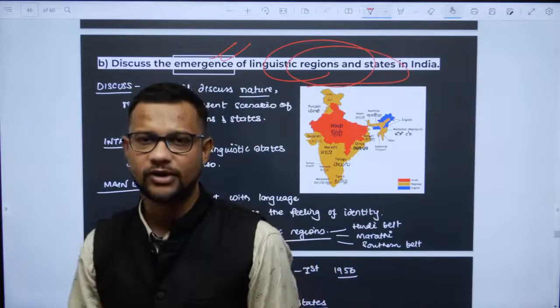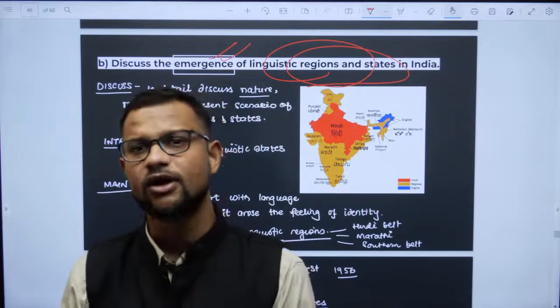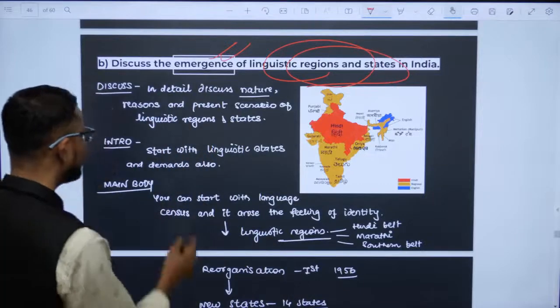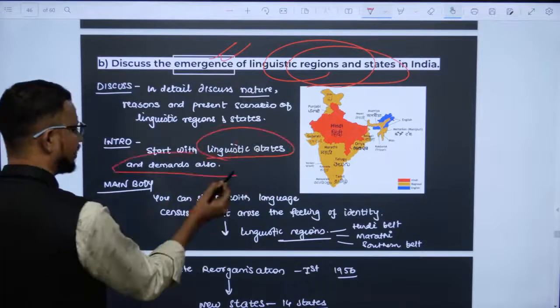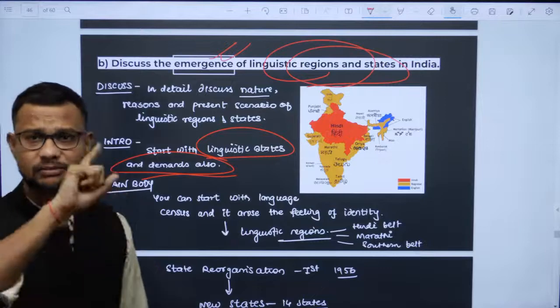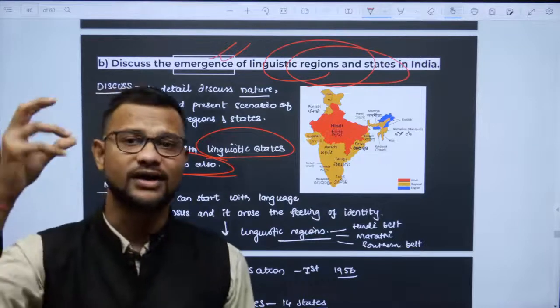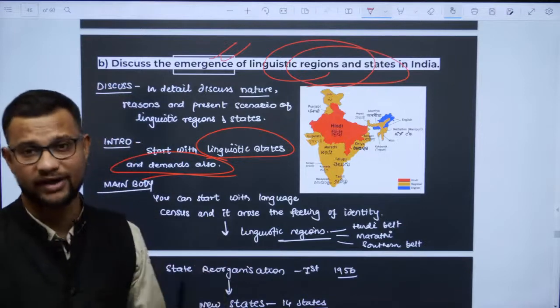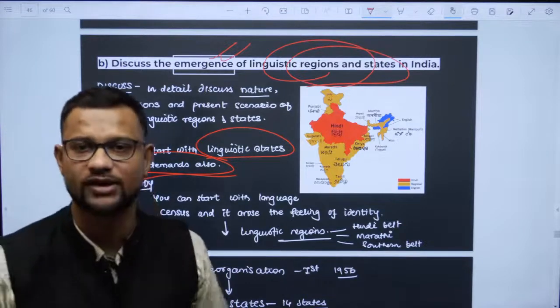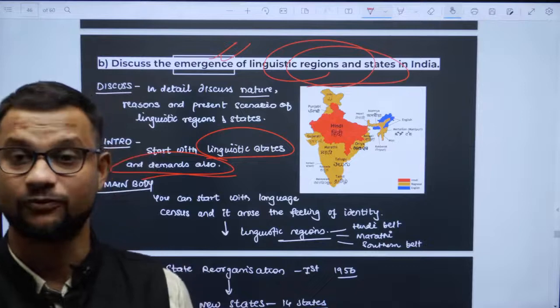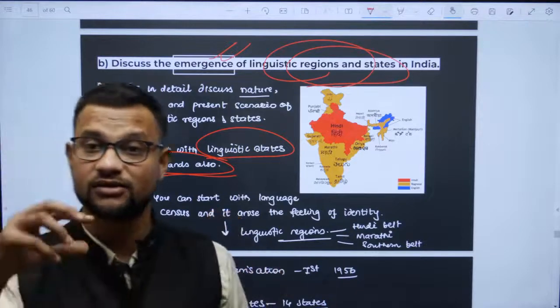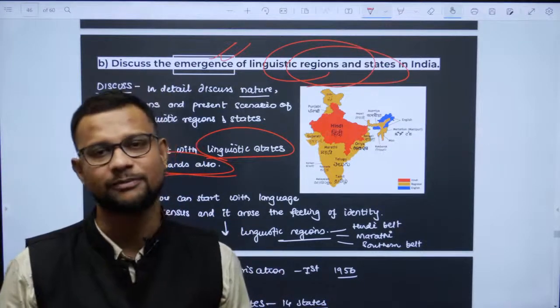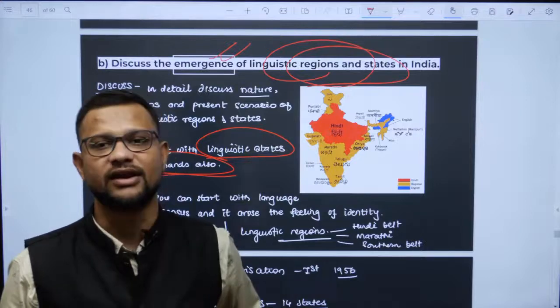What I would have done in the introduction is start with linguistic states and their demands. The reason for this question is the recent Hindi rhetoric. This question is made for that Hindi rhetoric, and if you get it, you can write on that line and you will get enough marks.